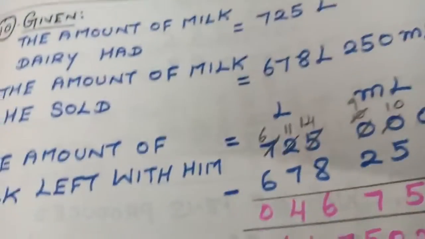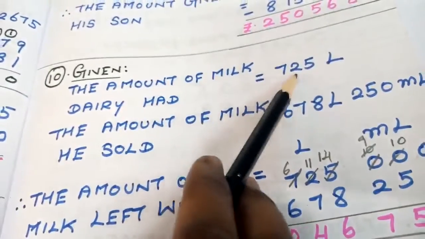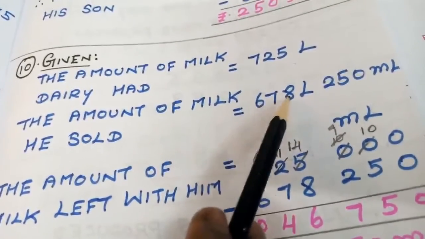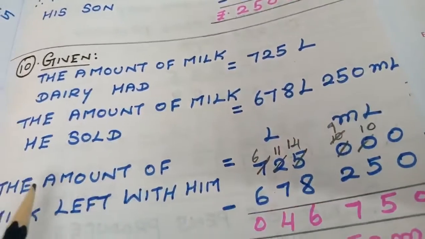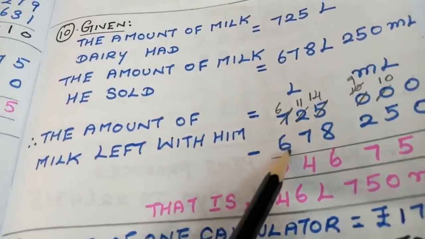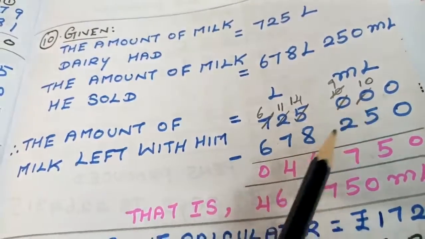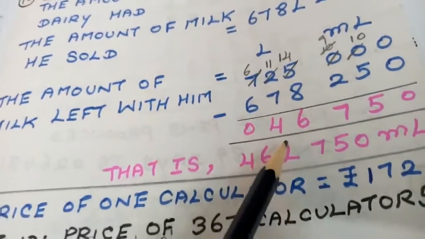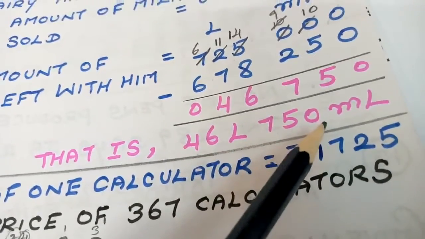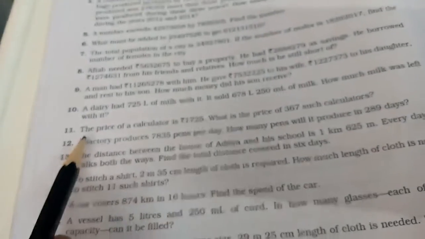What is the calculation here? If you see the 10th question, the amount of milk the dairy had was 725 liters. How much they have sold means 678 liters, 250 ml. They are asking you to find the remaining amount of milk, that is from 725 I am going to subtract the value 678. Since for ml I do not have a value, I am putting 0 here. After subtracting, I am finding the value as 46 liters 750 ml. That is the amount of milk remaining with them.